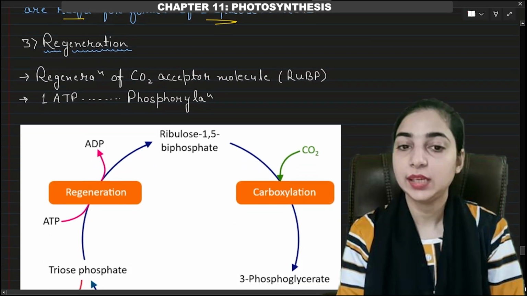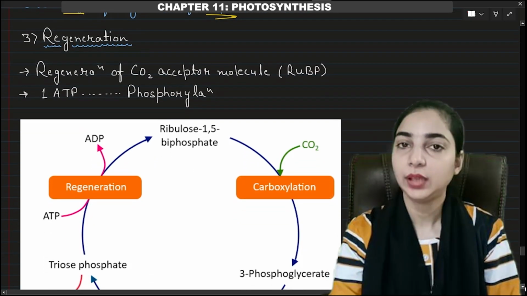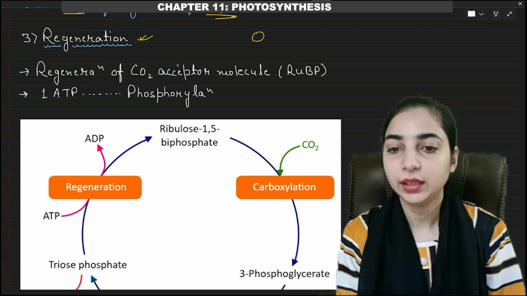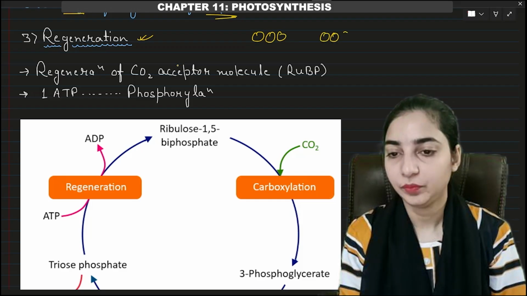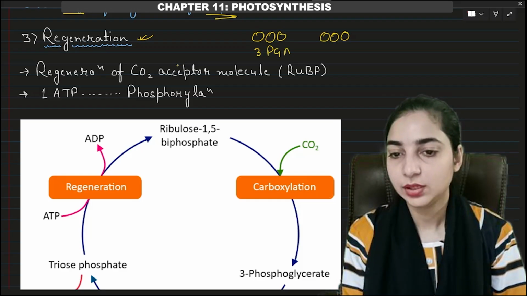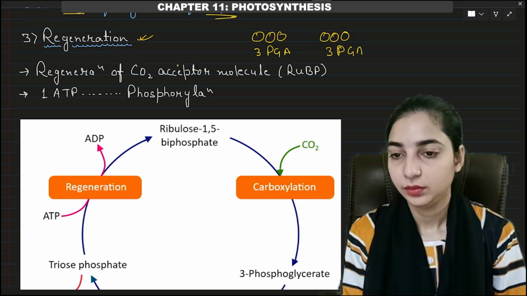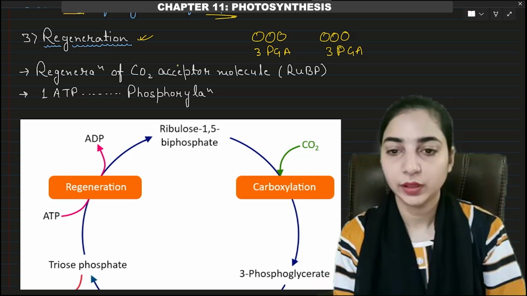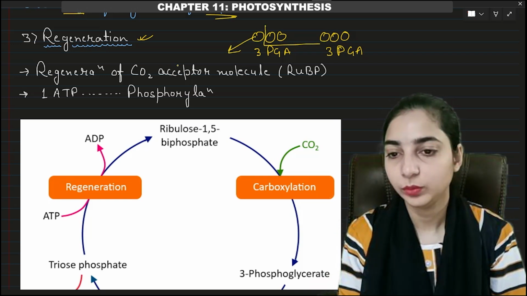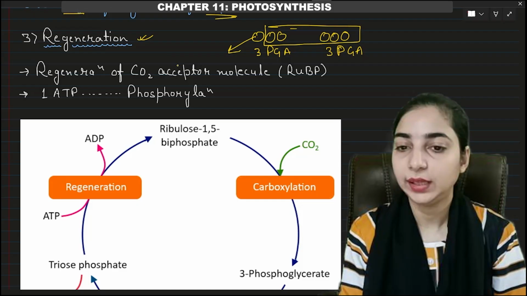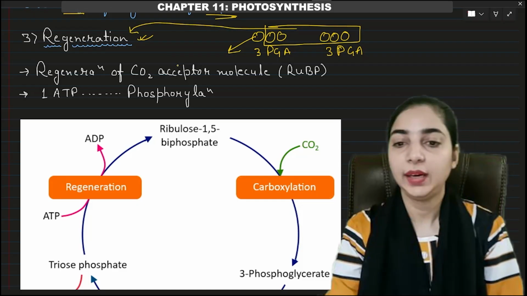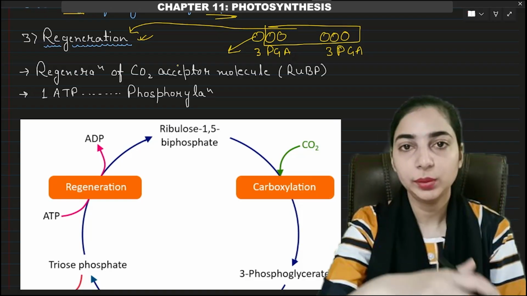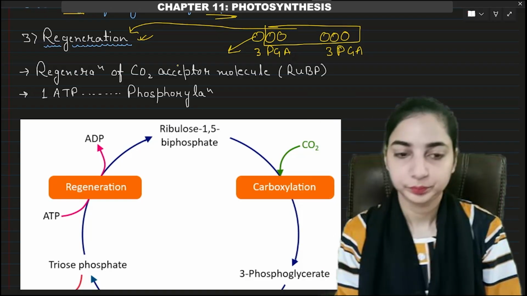This was the second stage of the Calvin cycle. Now we come to the third and last stage, that is regeneration. We have already discussed that after carboxylation, we get 2 molecules of 3 PGA, having 3 carbons each. So in total we have 6 carbons. One carbon will be taken and the other 5 carbons will be sent to the next stage, that is regeneration, where these 5 carbons will again combine to form RuBP. And that RuBP will again start the new cycle.